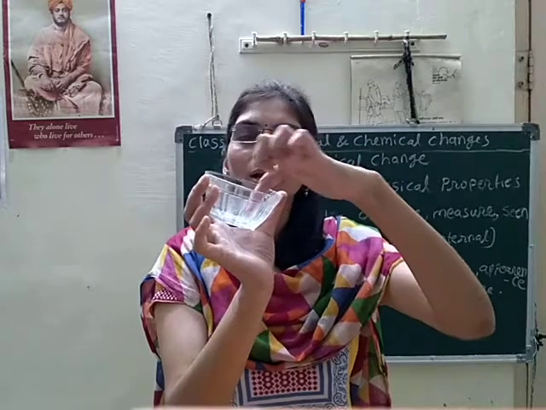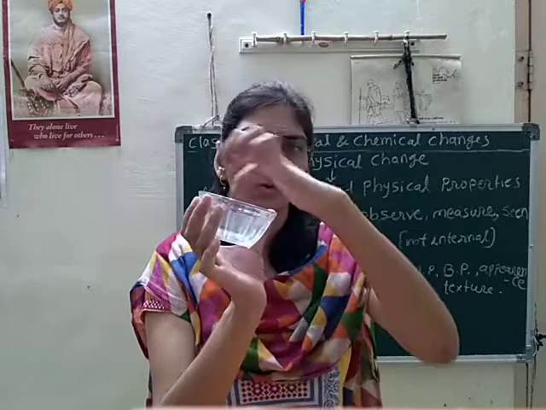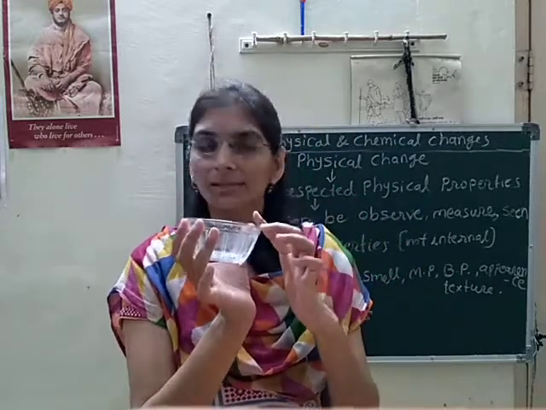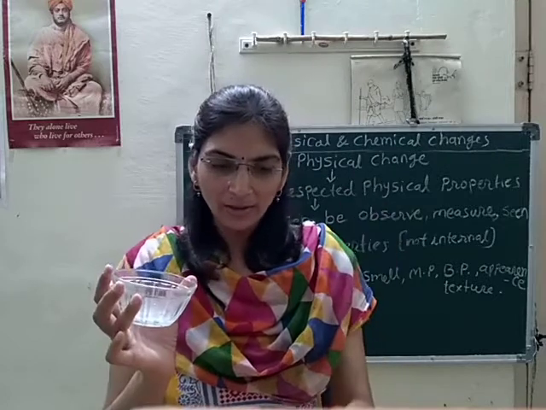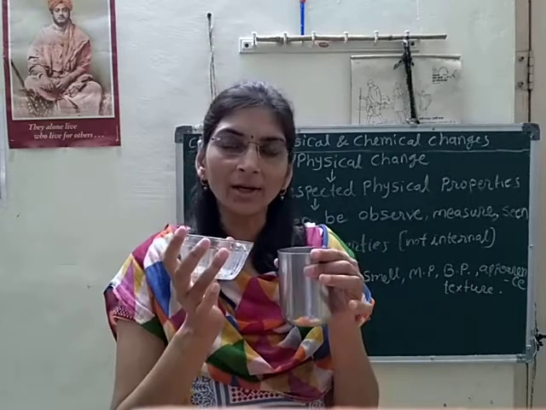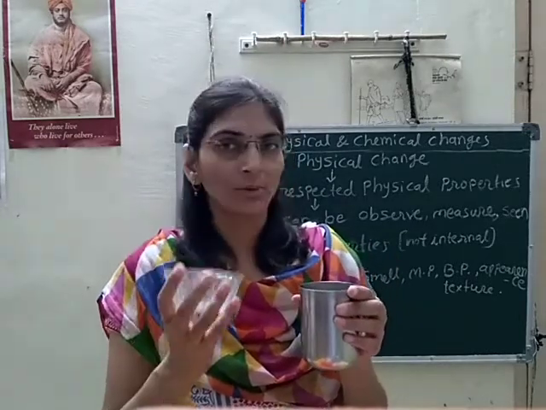After cooling this vapor, the water is formed here again. So this process is called condensation. The point is that we can regain water from the water vapor by the condensation process.